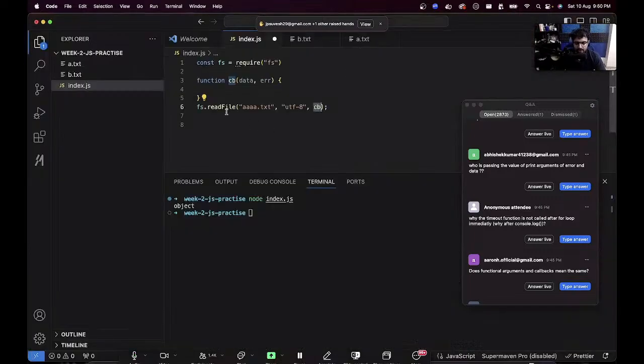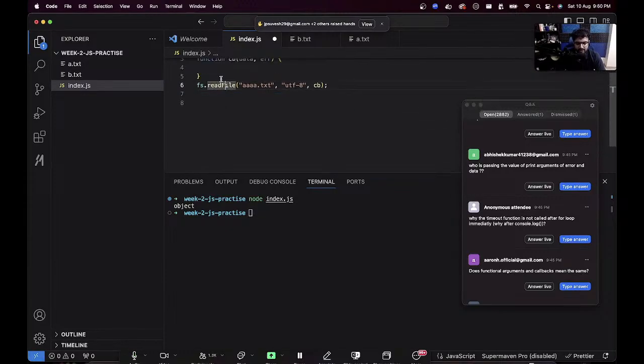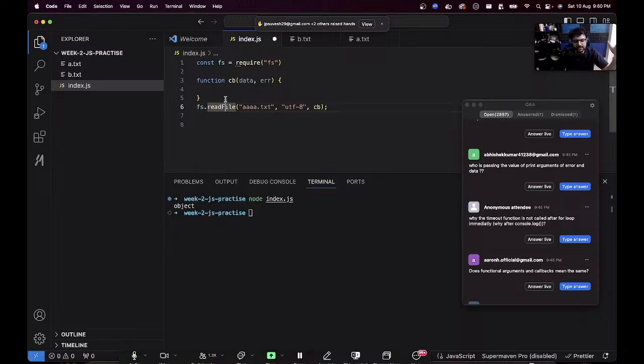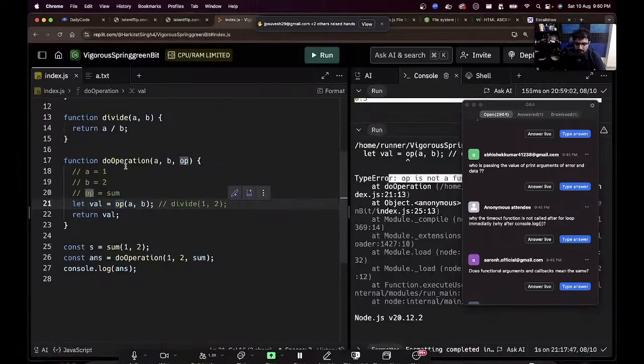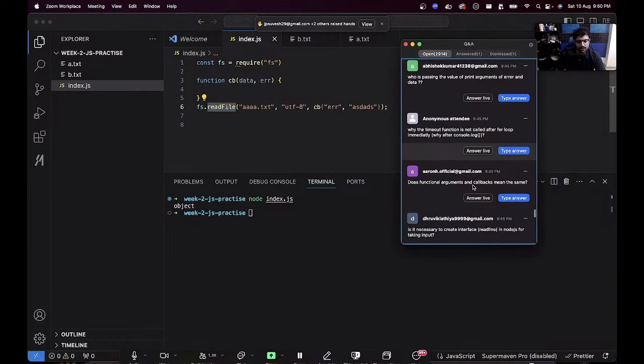And similarly, to the read file function, you gave a function signature, and inside the read file function, if you read through it, look at how it actually reads the file. Inside this read file function, callback gets called with error and then the actual data. So for that, you have to look at the implementation of this function. Similar to how in our do operation implementation, I call op with a comma b. So it depends on who wrote this function. They are calling this function, they can call it with whatever arguments they want.